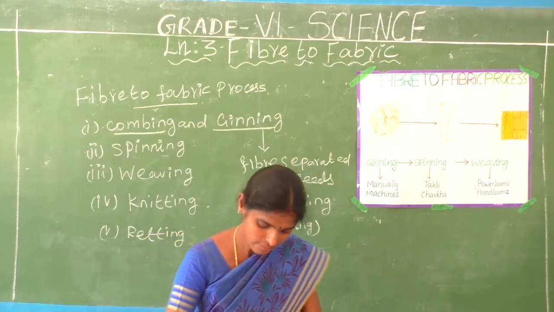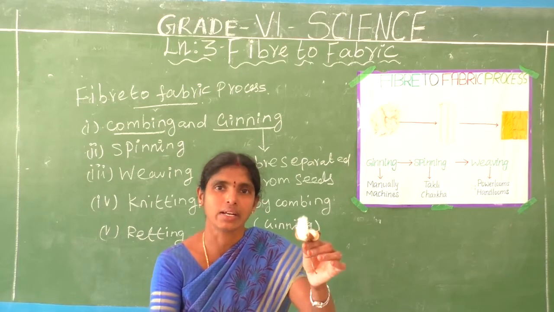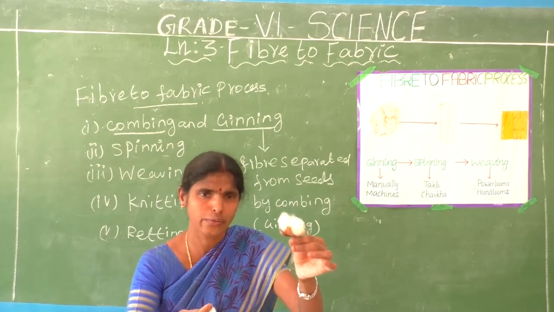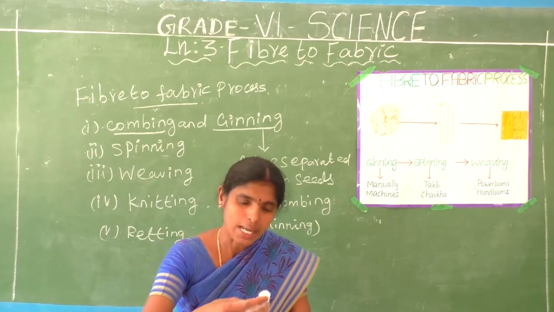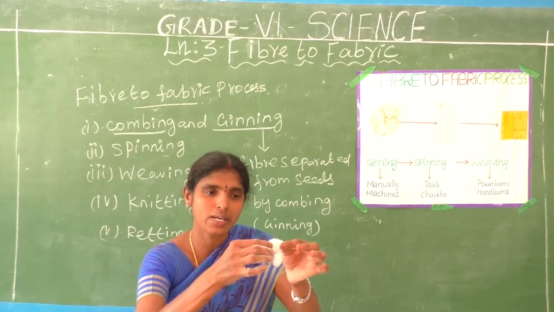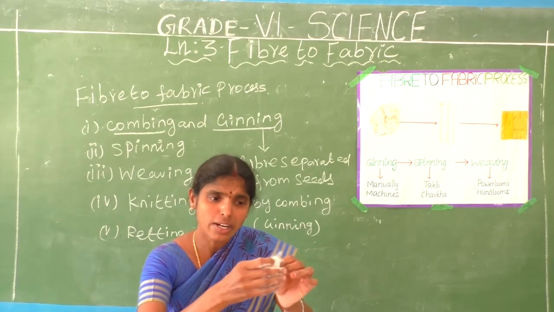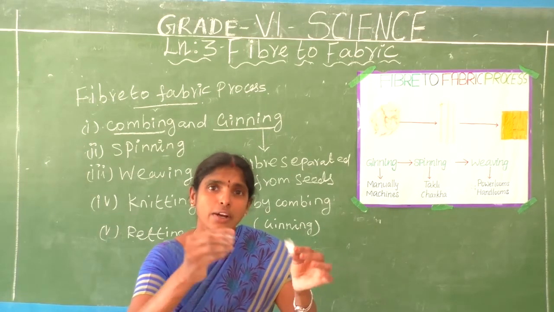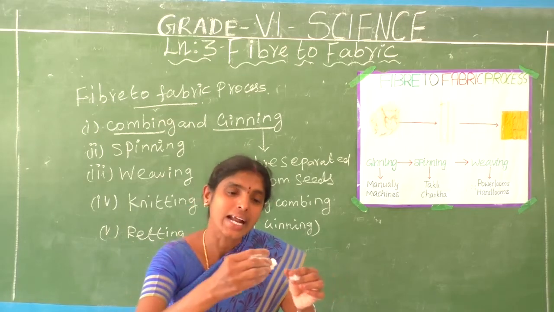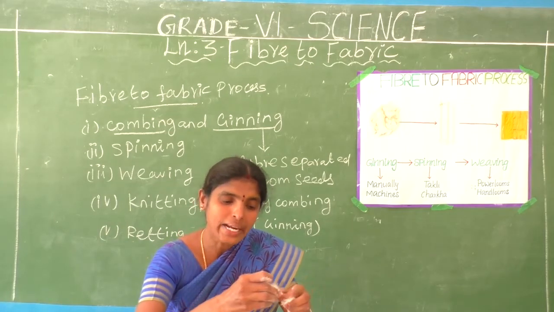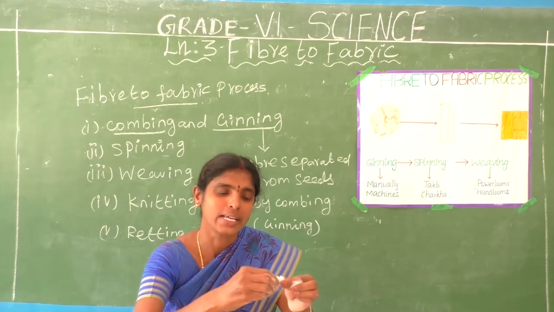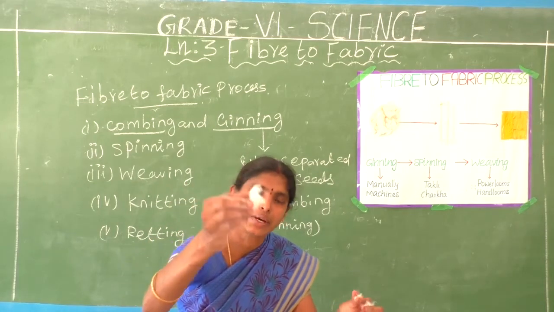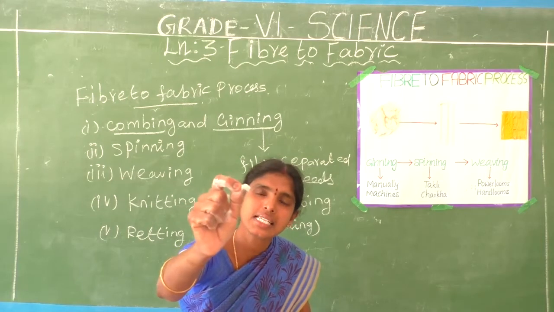See here, this is the fiber. Do you understand? This is the cotton fruit. The fibers are separated from the seeds. The cotton fruit contains fiber and seeds. Now the seeds and fiber are separated. See here, this is the fiber only. This is the seed.